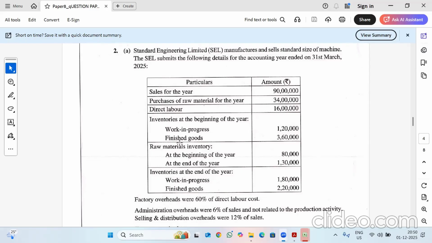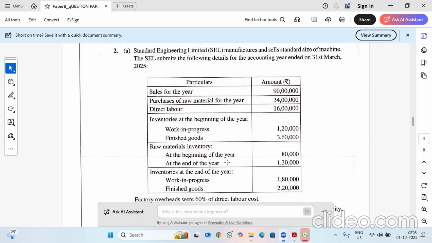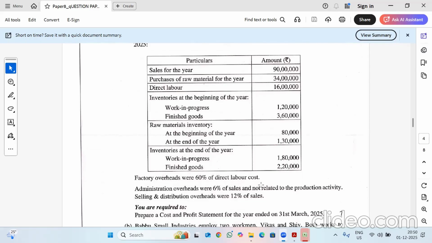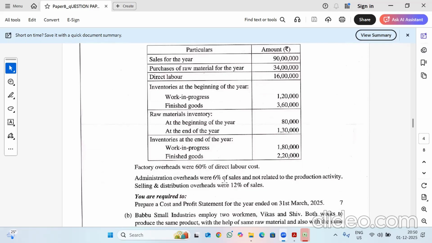So this is a problem based on cost sheet. Factory overheads were 60% of direct labor cost, administrative overheads 6% of sales are not related to production activity. So this is the point where your answer will differ.